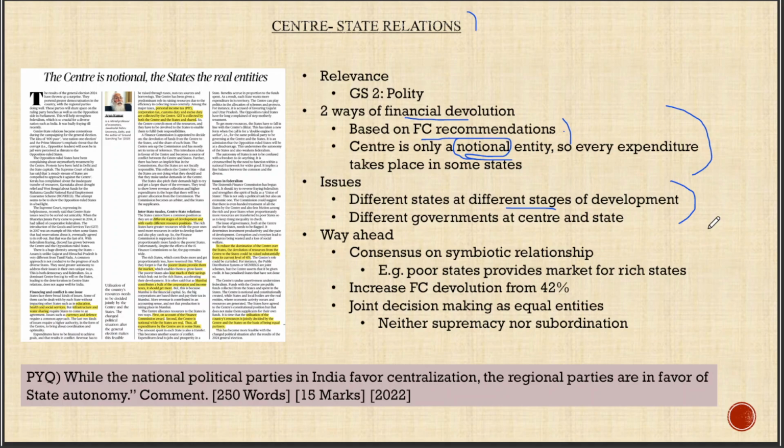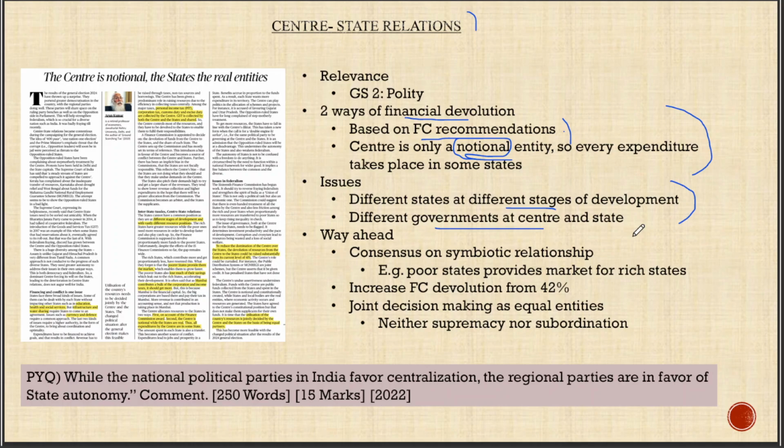Or if you take other indicators, infrastructure per se, the northeastern states or the hilly states will lag behind states like Gujarat and Maharashtra. So it means different states are at different stages of development. So there will always be issues of financial devolution because there will be discrepancies. The second issue is different governments at the central and state. To use a political jargon, the double engine sarkar, that term is used to address this particular issue.